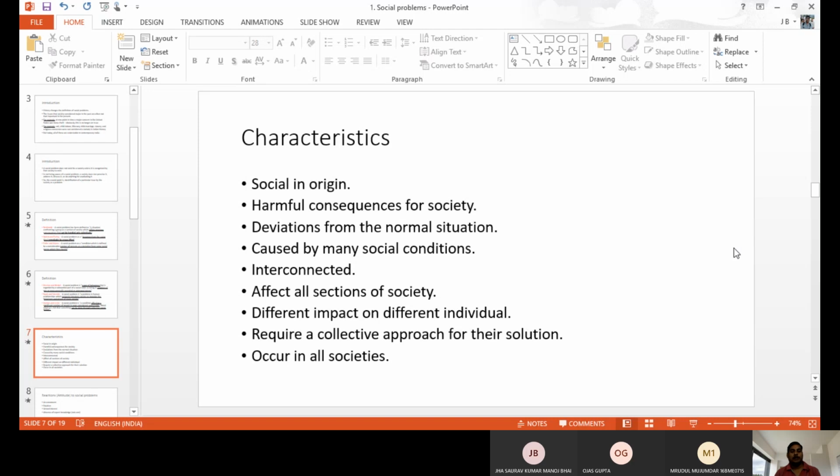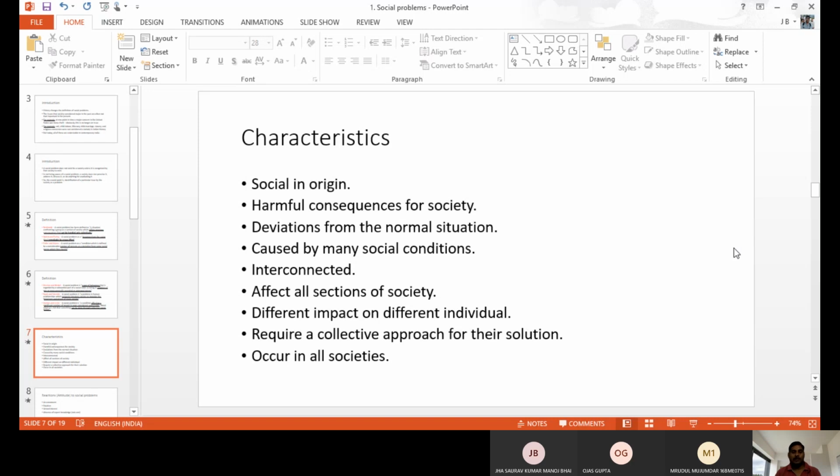The problem is considered a social problem, and has a different impact on different individuals. Literate or rich people may have a different impact than illiterate, poor people, laymen, businessmen, or daily wage earners. So different types of impact happen, and that is also a characteristic of social problems: the impact is not the same or common for all people. These are social problems, and they require a collective approach. We can't solve them alone. We need a collective approach, and only then can we solve them.